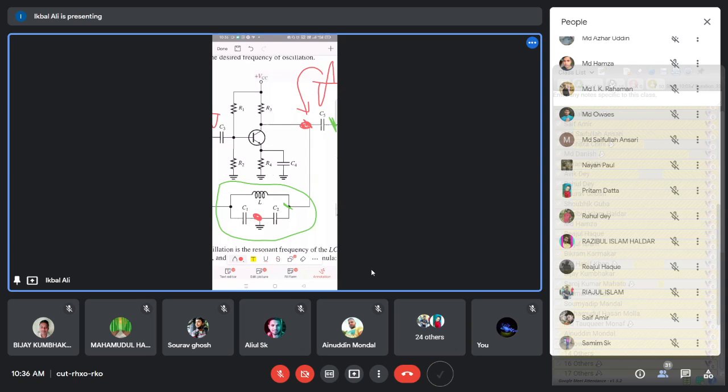So when you want to see the output signal, you have to connect the negative of the CRO probe to the ground and the positive of the CRO probe to the output point, this point. In this way, you have to measure the output signal, or you have to calculate it. So the output signal is this node potential, but with respect to the ground. Between these two points, the output potential is developed. Is that okay?